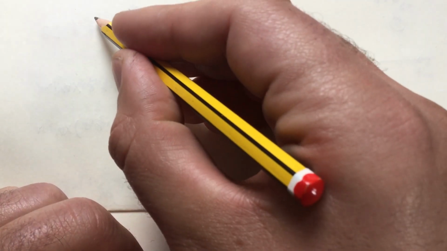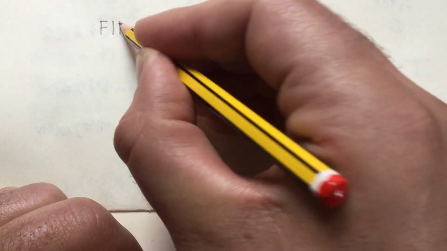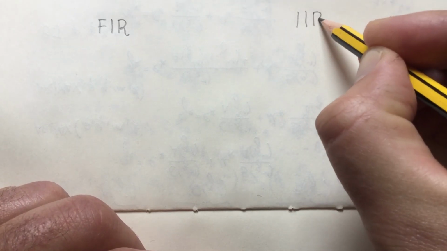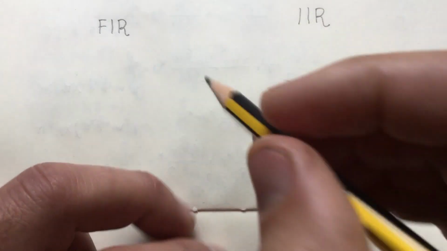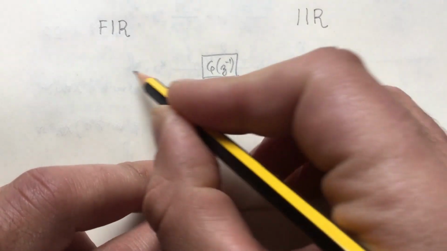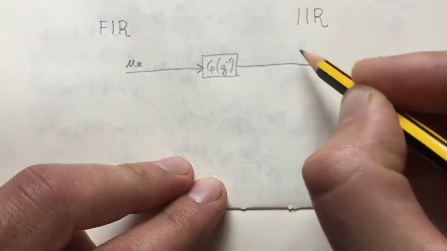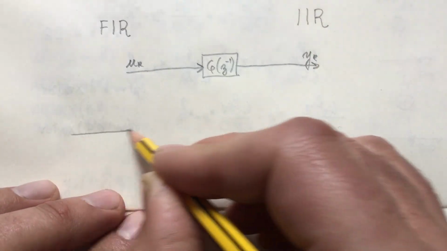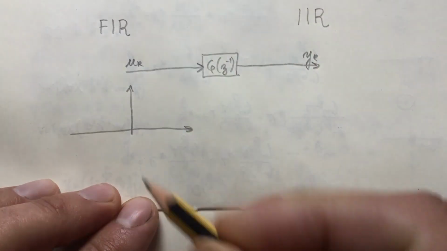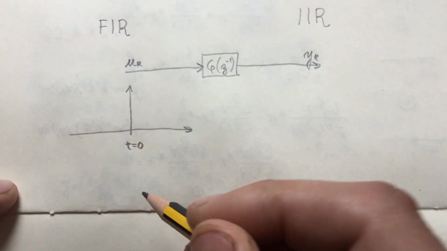All digital models, including all stochastic digital models, can be classified as either finite impulse response models or infinite impulse response models. As the name says, these alternatives concern the impulse response of a system. So, at the input of a system, we will consider an impulse. Remember that the impulse is a signal which is zero everywhere, save at time instant t equal to 0.